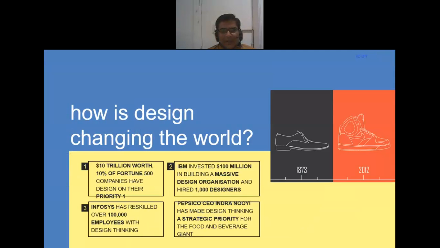So you can see how design is changing the world. For example, 10% of Fortune 500 companies, worth $10 trillion, have their own design. Also, IBM invested $100 million in building a massive design organization and hired 1,000 new designers. Also, Infosys has reskilled 1 lakh employees with design thinking. PepsiCo CEO Indra Nooyi has made design thinking a strategic priority for the food and beverage business.